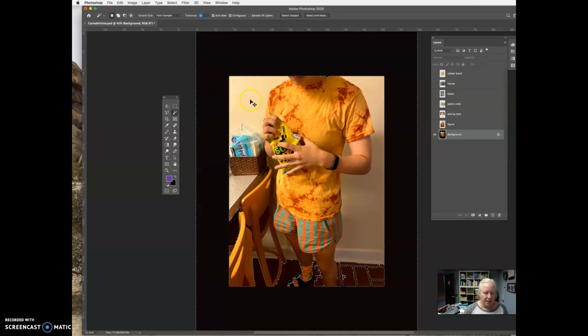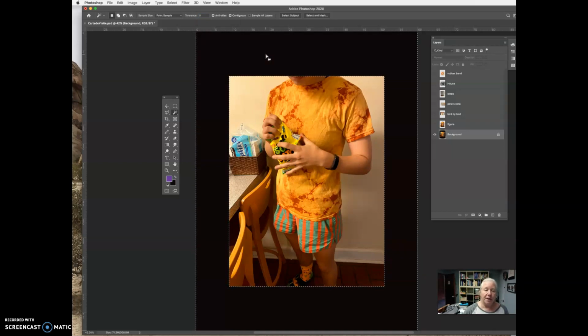Let me deselect this, Command D or Control D. If I make this much less, let's make it 10, and watch what happens. It doesn't get these things that are out of the range of that deep black. These are still deep black. And Command D, I'm going to do it again and just see what happens when I go down to, let's say, 5. Okay, now I only have that outside edge.